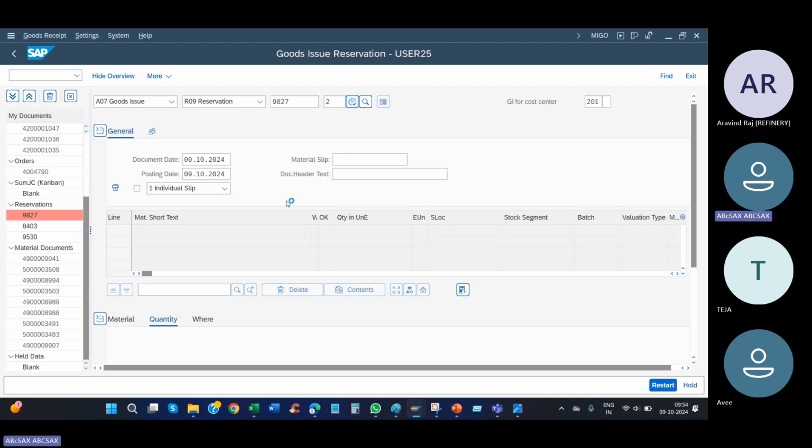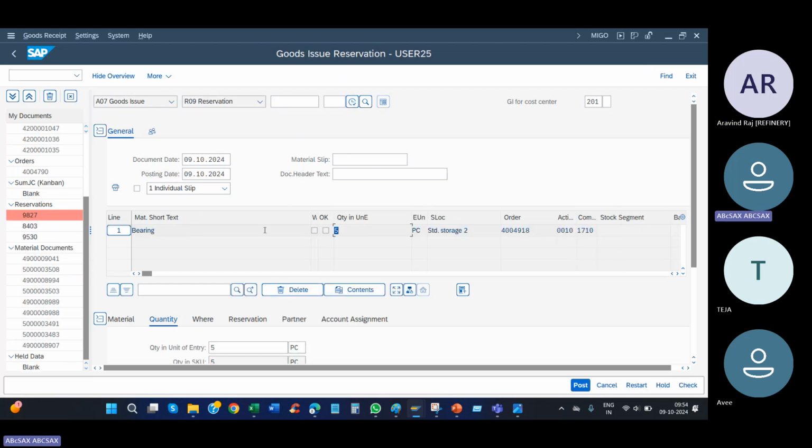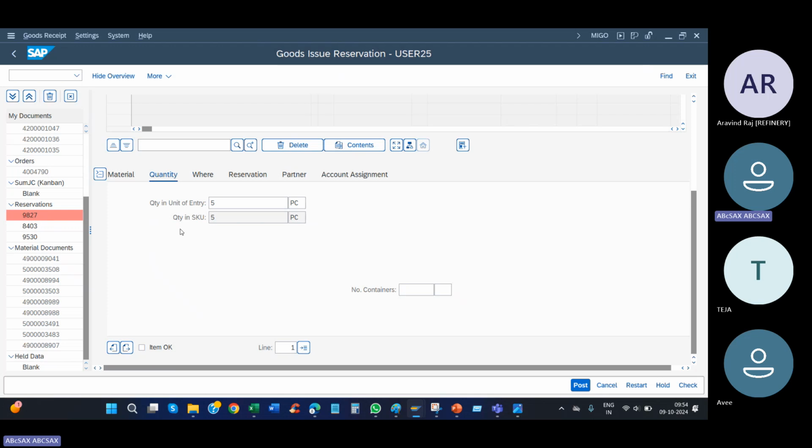Press execute. So this is the material. I need 5 quantity against our order number. I planned 5, but need not use all of it; I can use 3 also, depending on my requirement.